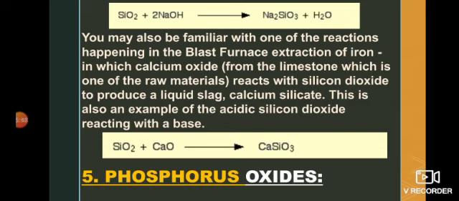Silica cannot be removed easily, so the calcium oxide, also called flux, is treated with silica. This results in the formation of calcium silicate, which is called slag, and it is now easily removed. So here we can say that silica again acts as an acid and shows acidic behavior. Number 5 is phosphorus oxide.